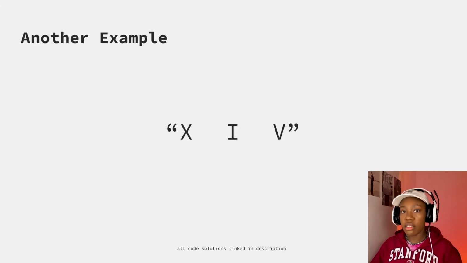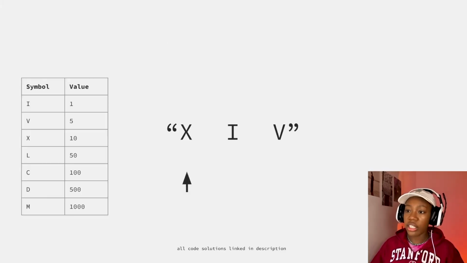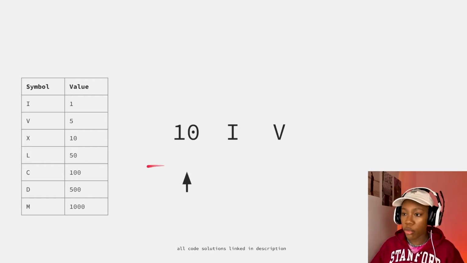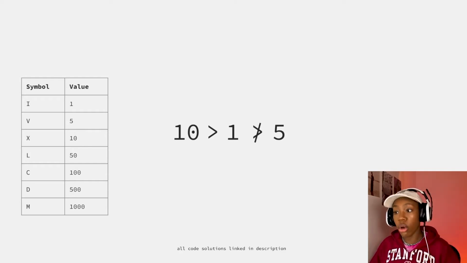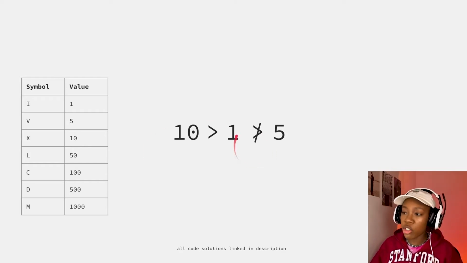So from here, let's do another example. We're going to look at XIV and see what goes down. Again, we're going to look at our mapping right here, and connect that X to 10. We're going to keep chugging through the string and convert it using the mapping that we've created on the side. And we see that this particular ordering of numbers is not going from highest to lowest. We have this exception case here, the subtraction case.